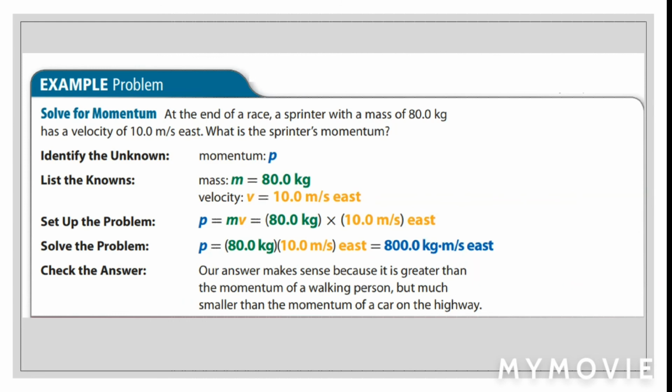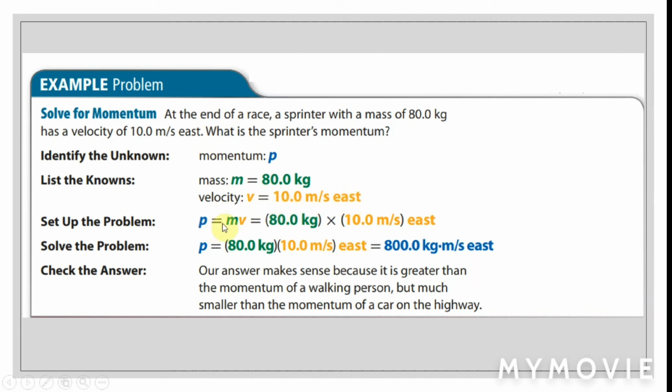Let's see an example problem. Solve for momentum. At the end of a race, a sprinter with a mass of 80 kilograms has a velocity of 10 meters per second east. What is the sprinter's momentum? What should we identify? The momentum. What do we know? The mass is 80 kilograms. We also know the velocity, 10 meters per second east.